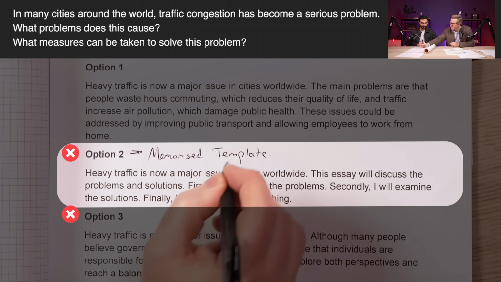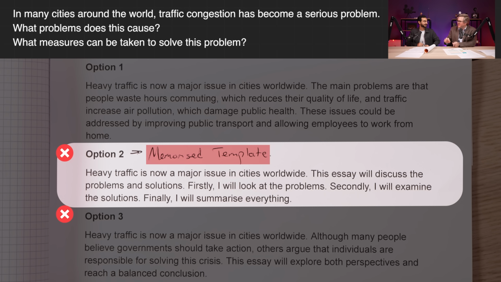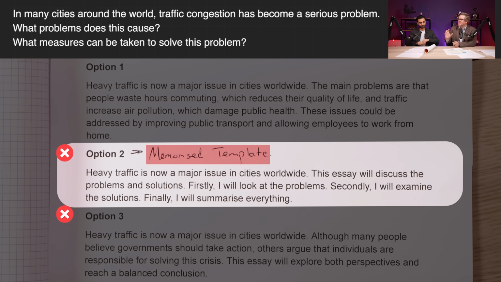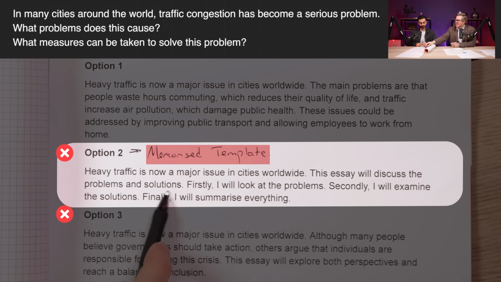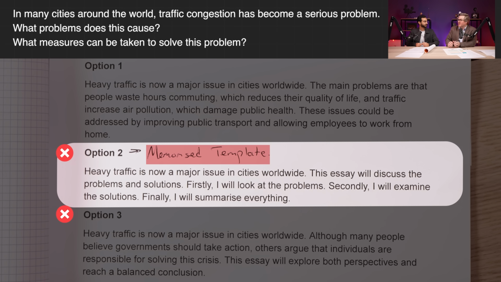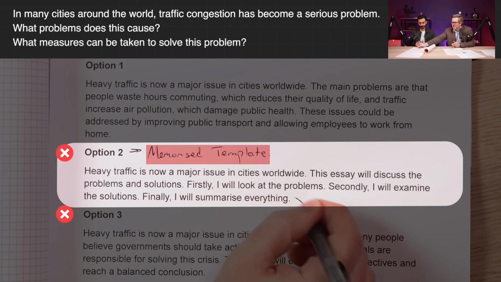The reason why students love these, not you guys, of course, but many other students love these, is it's kind of a little bit of a cheat. It's a little bit of a hack where students are worried about the test and they find this and they think, at least for the introduction, I won't have to do any thinking because I'll just memorize this, I'll write it out and hope for the best. Yeah. The examiners know that you've memorized it, and writing and memorization are not the same thing. All right, so it's not a memorization test, it's a writing test. Yeah. So this is a no-go.